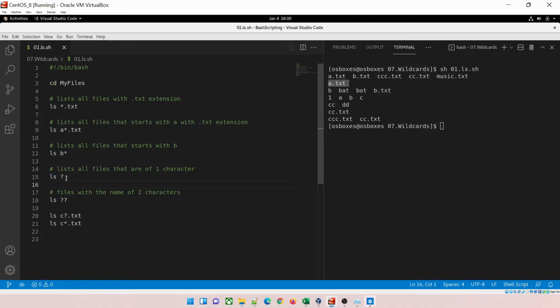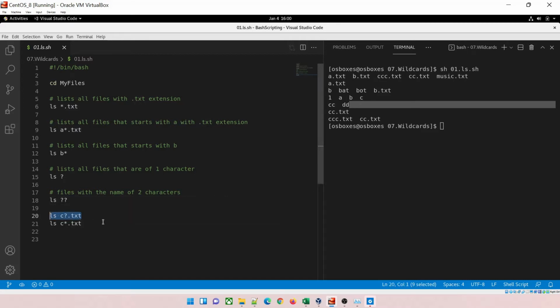ls ? So this question mark will list all the files that are of one character only, which is this. So I have 4 files in my files folder. Then it has printed only that file which has only a single character name, which is this. Perfect. Now if you want to print those files with a name of 2 characters, you have to use 2 question marks. So the number of question marks equals the file name length. So 2 question marks means the file has to have a 2 character name. So you can see cc and dd. So there are 2 files.